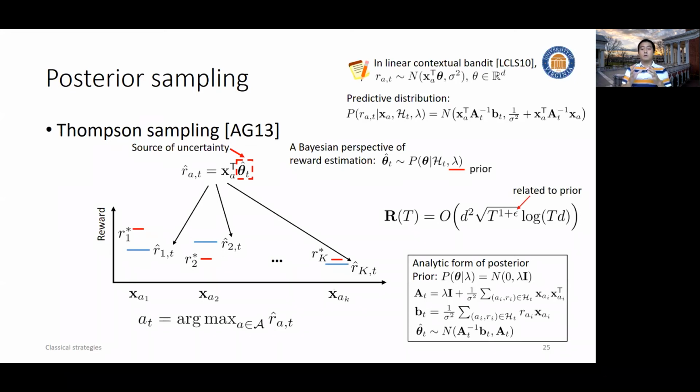And if we take a close look at this upper bound, we see it differs a little bit. It's slightly worse theoretically than linear CB. But in practice, because the exploration in Thompson sampling is more aggressive than linear CB, empirically it often outperforms linear CB.